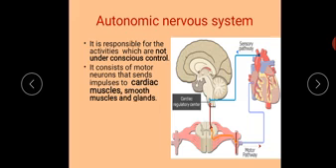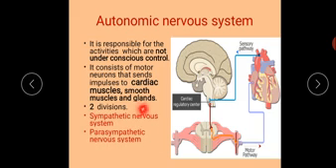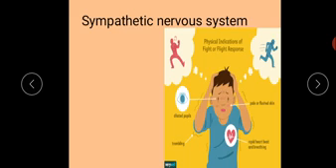So all that information which is being passed from the central nervous system to cardiac muscles, smooth muscles, and glands is actually controlled by the autonomic nervous system. It further has two divisions. What are those two divisions? They are the sympathetic nervous system and the parasympathetic nervous system.